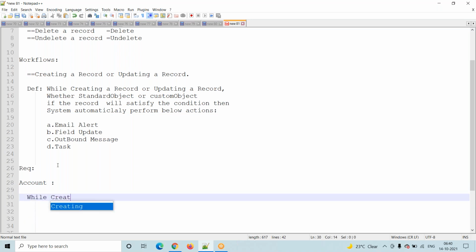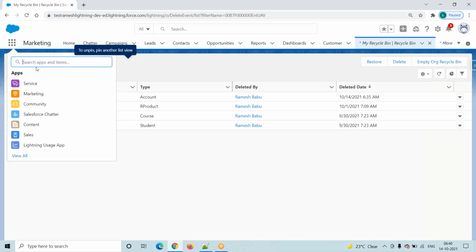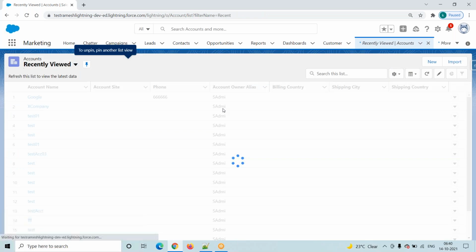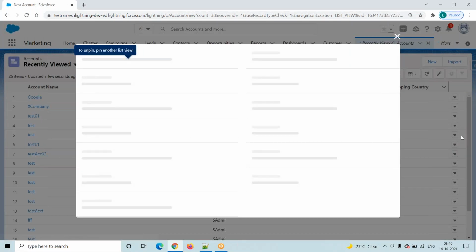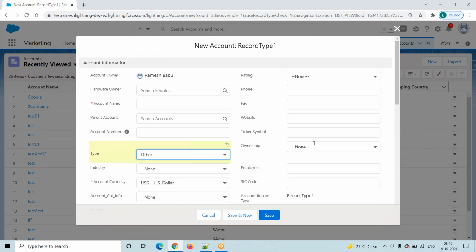While creating an account record, if type is equal to other, and click on the save button, then what we are expecting from the system is to send an email alert to the account owner. This is my requirement.